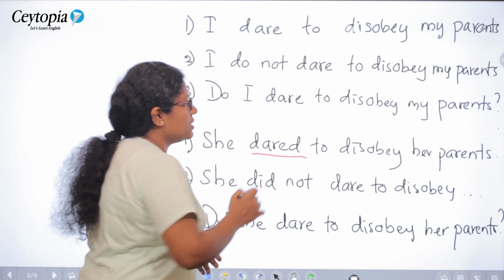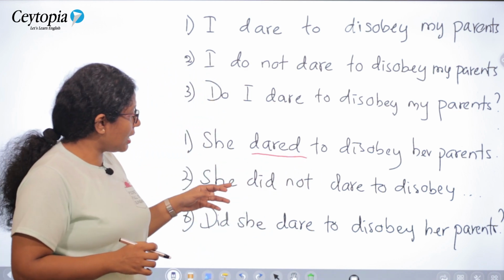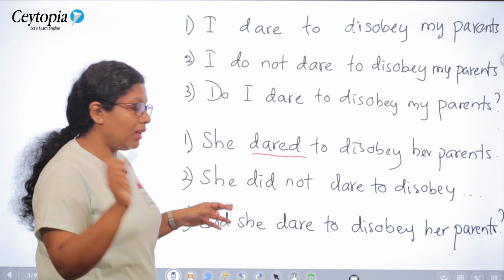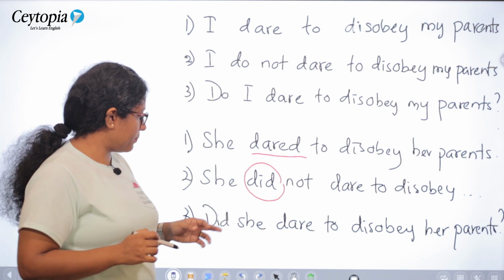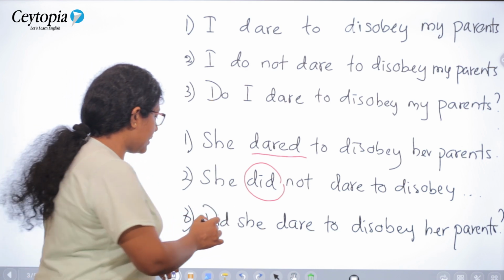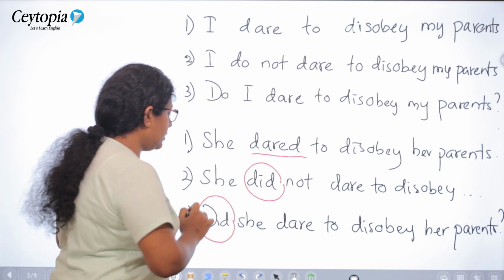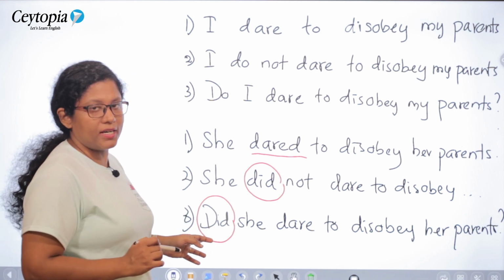She dared to disobey her parents. And when it comes to the negative sentence, you get the help of the auxiliary verb did. She did not dare to disobey. Did she dare to disobey her parents? Again, you have did as the question word.